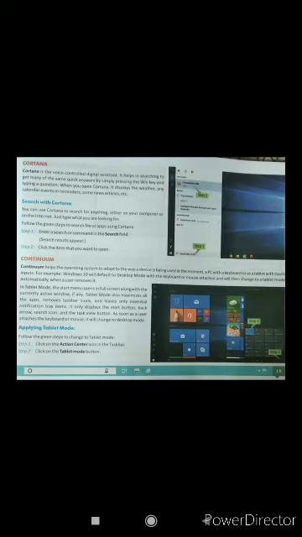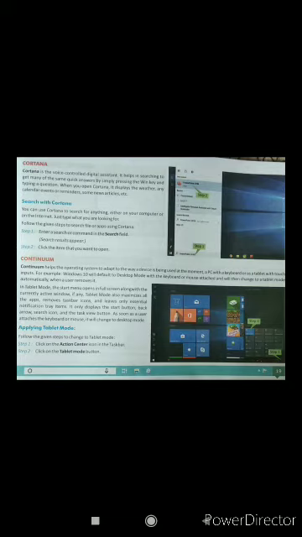Now, as soon as a user attaches the keyboard or mouse, it will change to desktop mode. If you have removed the mouse and keyboard, the keyboard and mouse function will be there on the screen itself. And once you attach a keyboard or mouse, it will again work as Windows 10 on a computer.